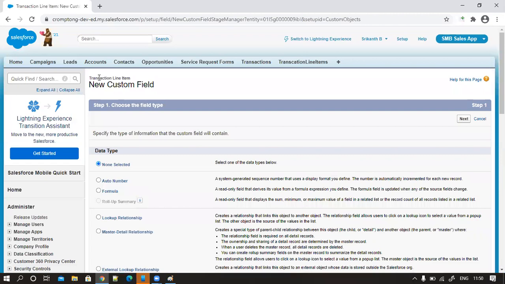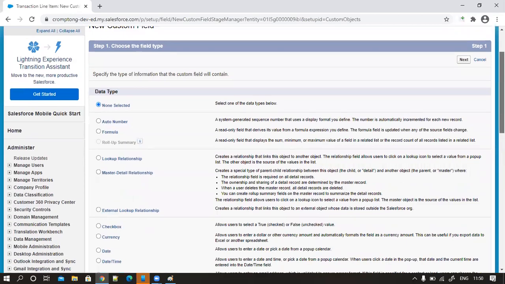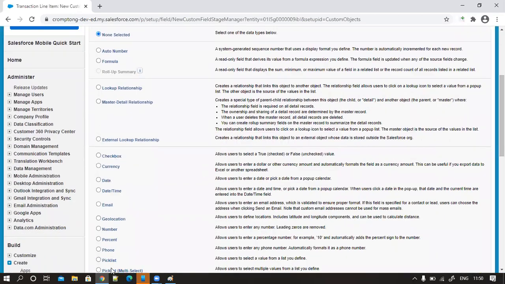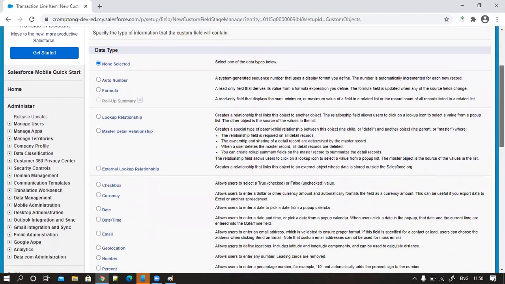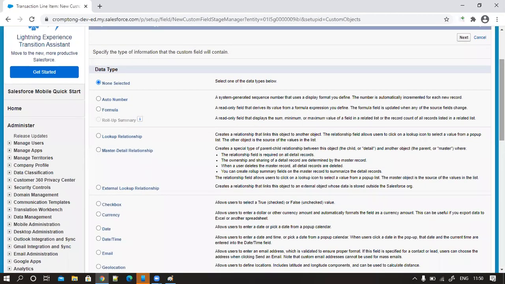You are on the transaction line item. Yesterday you created auto number and some other fields, right? So today we are relating another object. We are choosing another object as a parent. So now which one do I have to choose? Master detail. So before clicking on this one, you have to read the statements. Master detail is the strongest. How could it be the strongest? I'll tell you. It is a required field. Master detail is a required field.